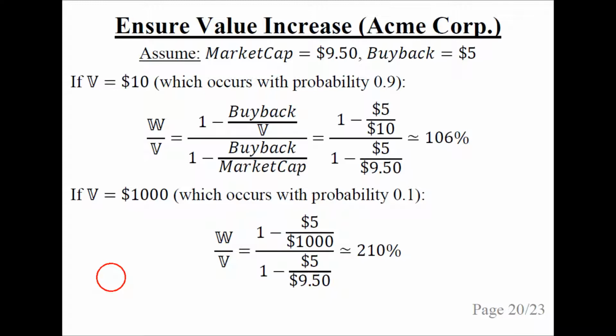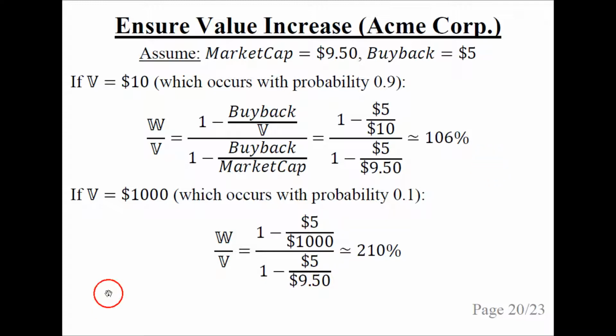If we must be certain that the value increases from the share buyback, then the market cap must be less than the minimum possible value. And the minimum possible value is $10. So let's say the market cap is $9.50 and the buyback amount is again $5. And we plug in all the numbers in the formula for the relative value, and we get 106%, which means a 6% increase in the value to the shareholders of Acme Corporation.